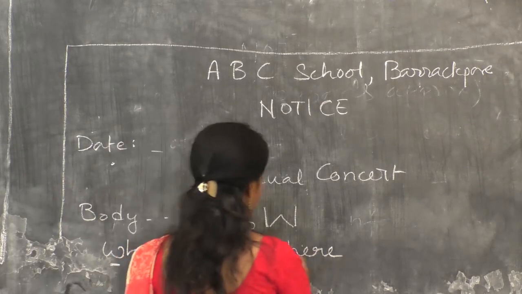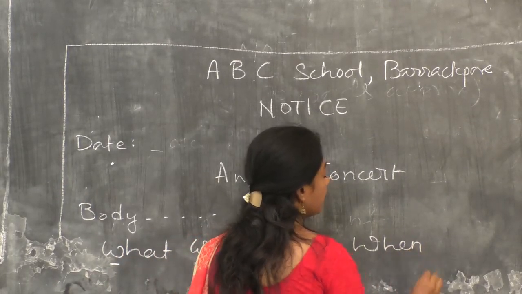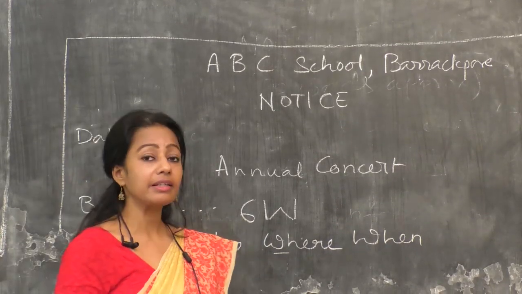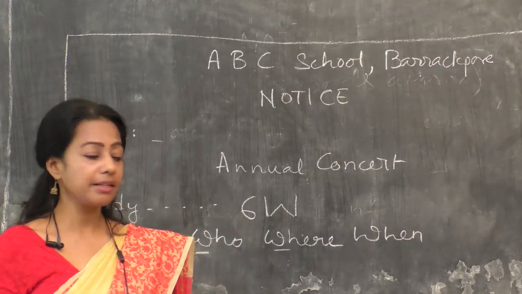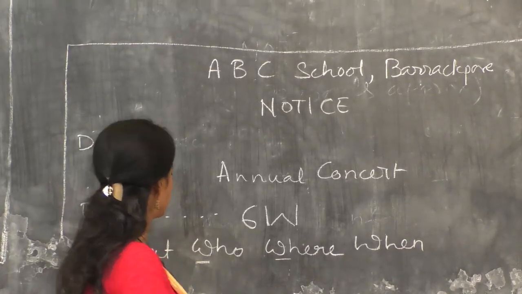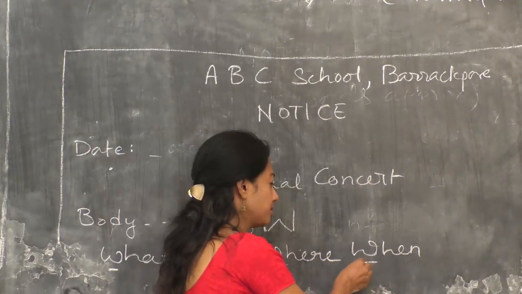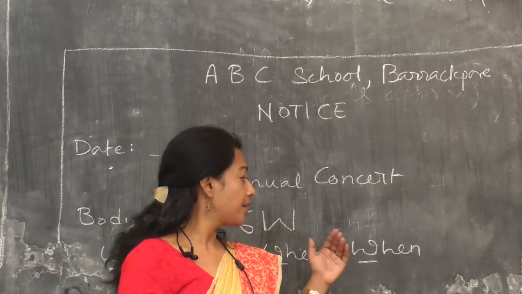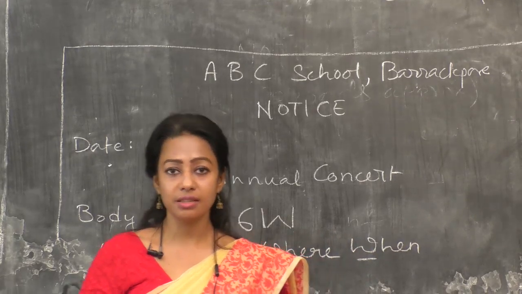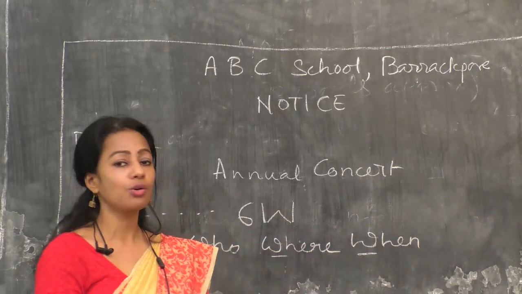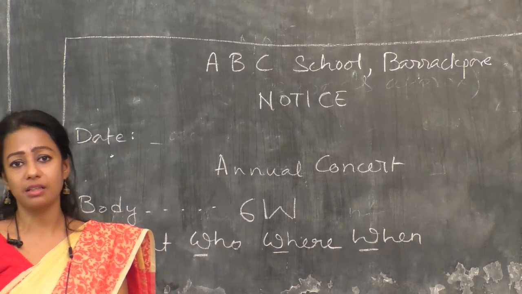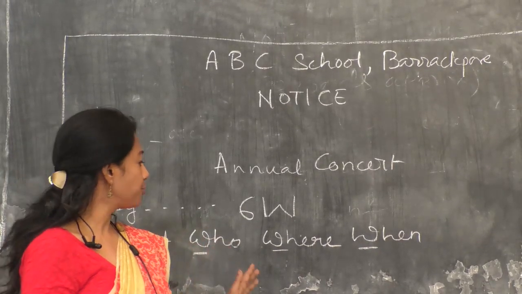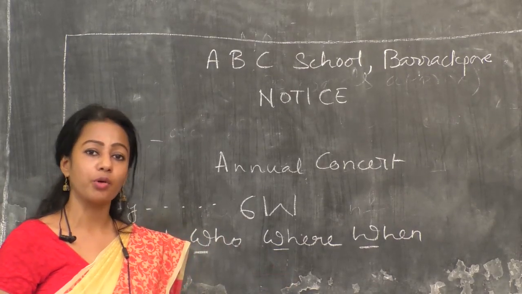And then when. Here you mention the time and date of the event that is going to be held. You have to mention it on the 4th point. These are not about the sentences. You may not write a new sentence for each W, but you have to mention all of these. Might be in a single sentence, that is also fine, but you cannot skip any points.